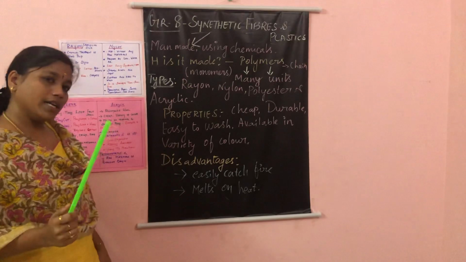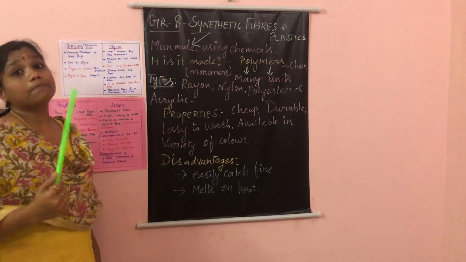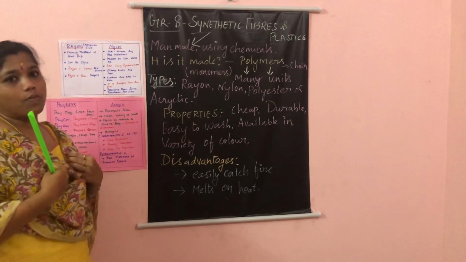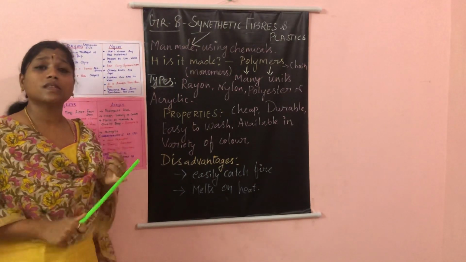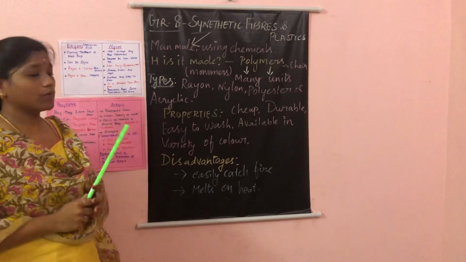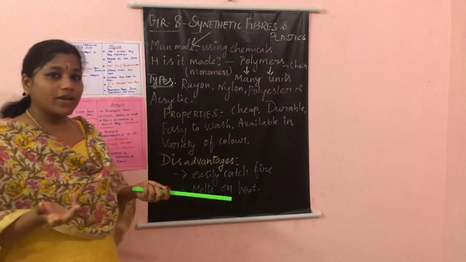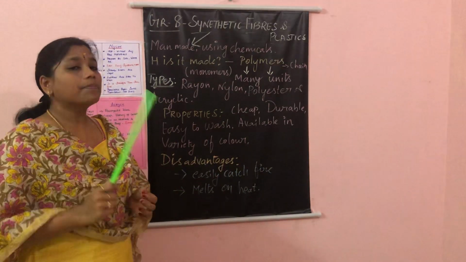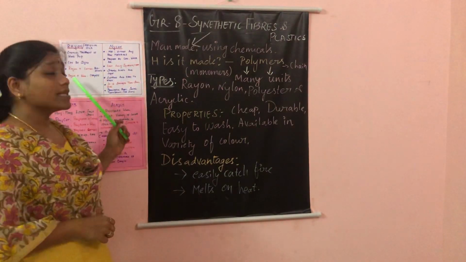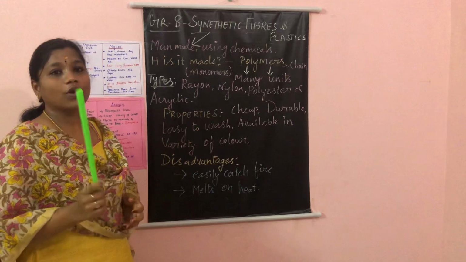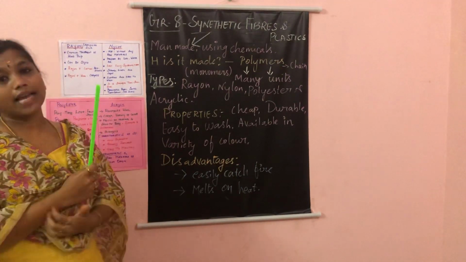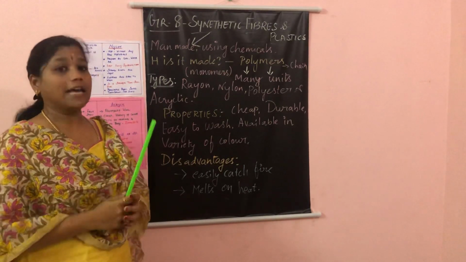But what is the disadvantage of acrylic? It melts very soon. When we heat it, it melts. Okay, it will stick to our body. So we should not use all these materials in a laboratory or when we cook. We are doing some work in the kitchen, we should avoid using these materials. But when you burn crackers during Diwali time, you should not use any acrylic or rayon materials while doing these things, right? Okay, because these are very sticky to our body, it is dangerous and causes many disasters also.